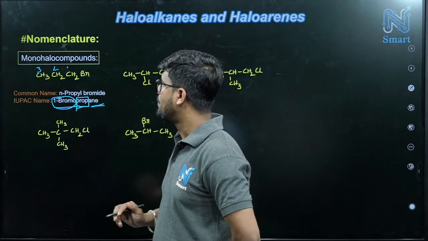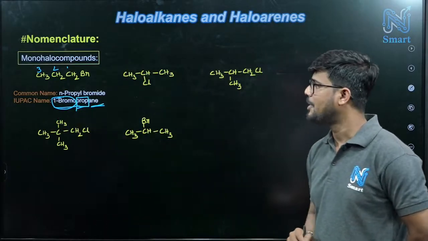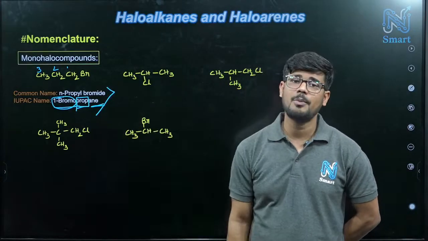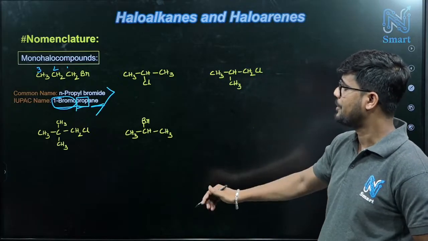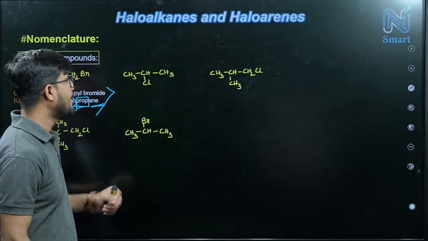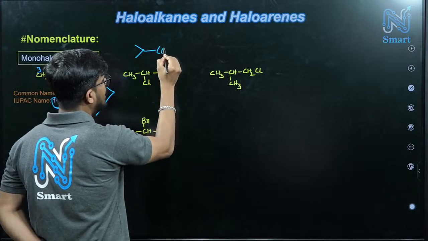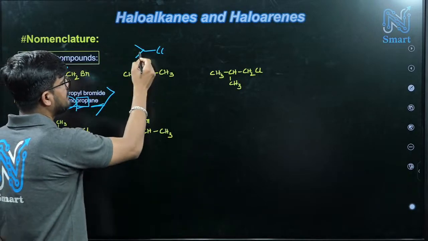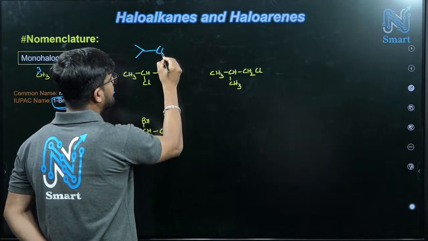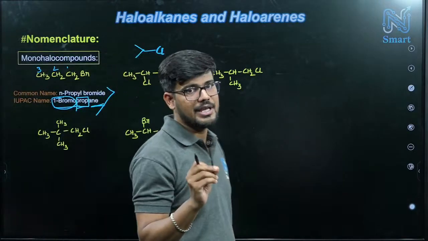So 1 bromo propane. And what is its common name? N-propyl bromide. Both, any one of them they can give in the question. So N-propyl bromide or 1 bromo propane. Now if you consider the second structure, this is a very important structure. Sometimes they can frame it in this way. Here CH2 CH3 and here carbon, and directly it is connected to chlorine. In this case the iso word will be there.